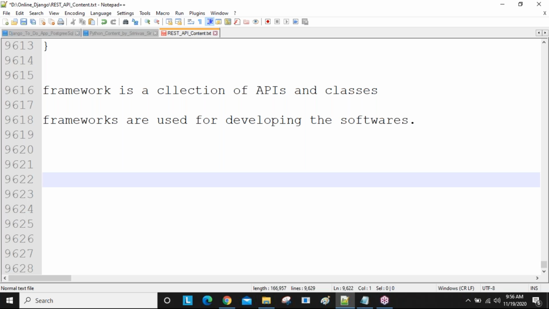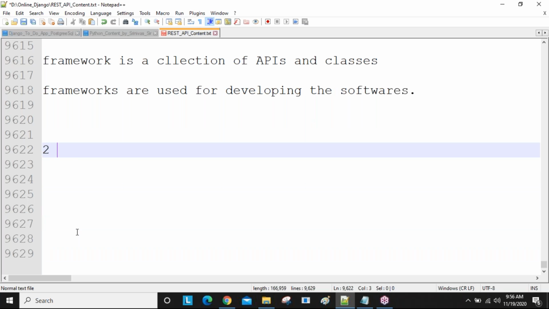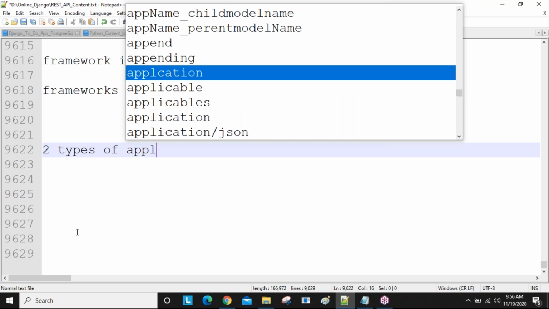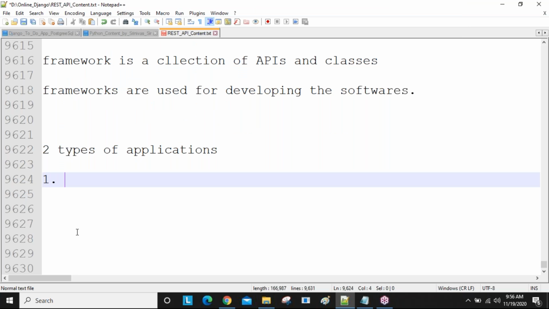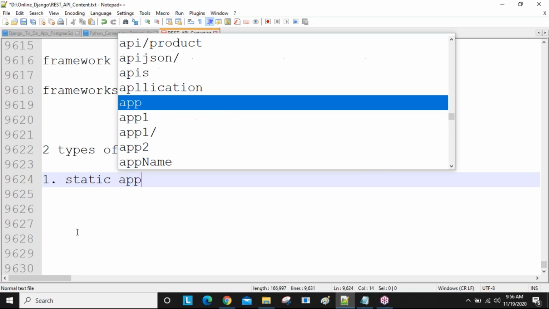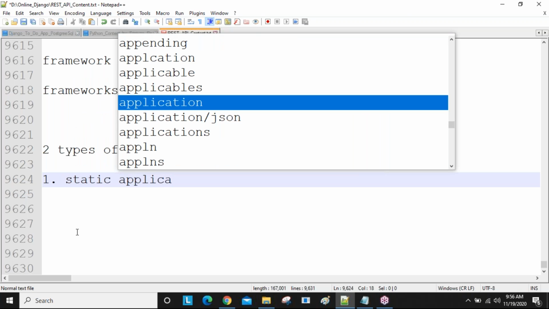Clear? So frameworks are mainly developed for developing dynamic web applications as well as static web applications. Generally, when you are going to develop applications, all applications are divided into two types, guys. Two types of applications are there. One is static applications. The second one is dynamic applications.